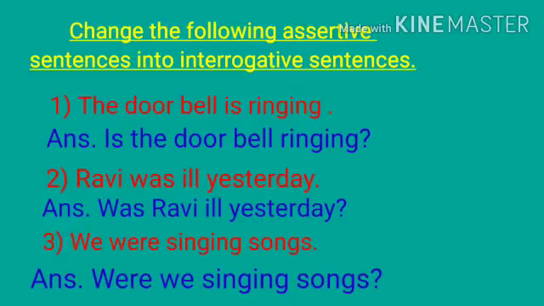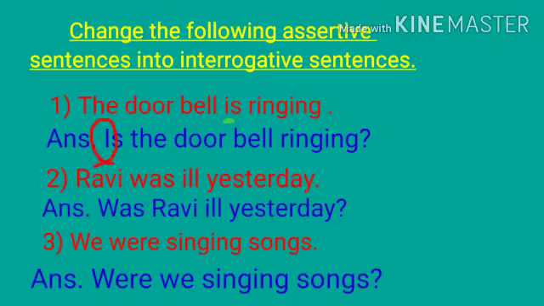First one. The doorbell is ringing. So students, now you are aware of this. What you have to do? You have to bring the helping verb at the beginning of the sentence and you have to put question mark at the end of the sentence. Also, one more important thing you will keep in your mind, and that is when you are bringing helping verb at the beginning of the sentence, you have to change the first letter of the helping verb into capital.